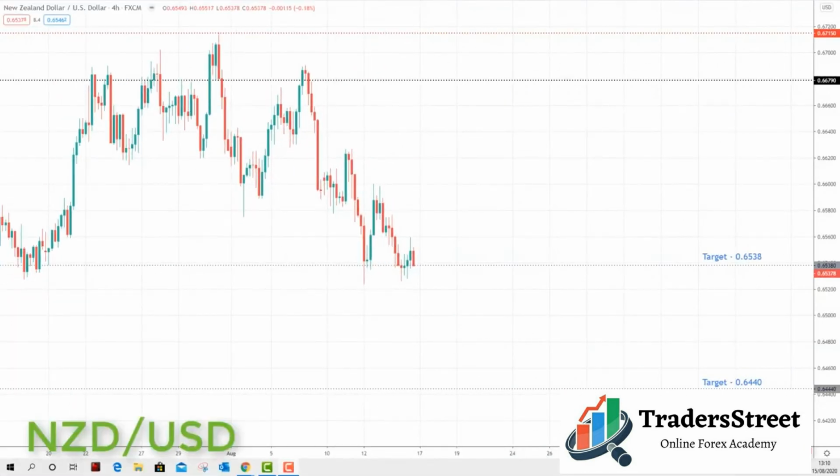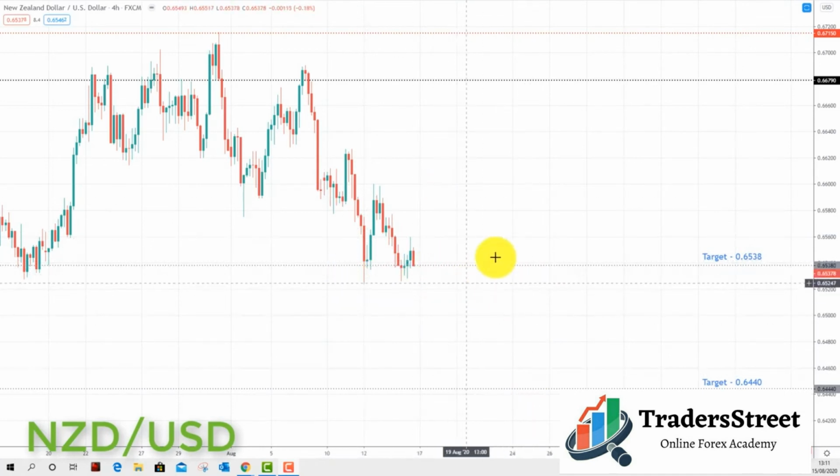So next market we're going to look at is New Zealand dollar. Now in previous videos we highlighted the 0.66790, and you can see we had a really nice bounce from this area, and we made the way to our target last week at 0.65380, and we took out this target. This was the target set from last week.